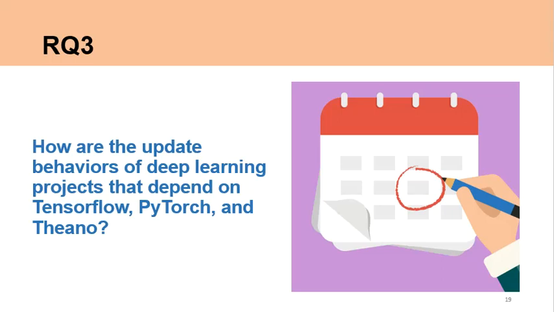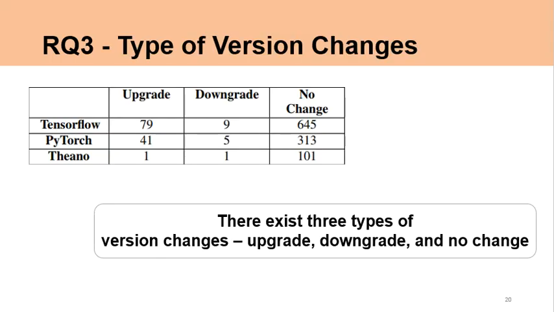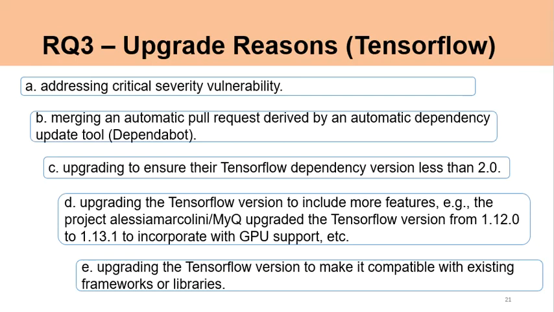Next, we review our findings for RQ3. Our findings reveal that there exist 3 types of version changes: upgrade, downgrade, and no change. Only a small percentage of projects have upgraded or downgraded deep learning libraries. Most projects have no change with their deep learning libraries. To explore the upgrade and downgrade reasons, we manually analyzed the commits of these deep learning projects.